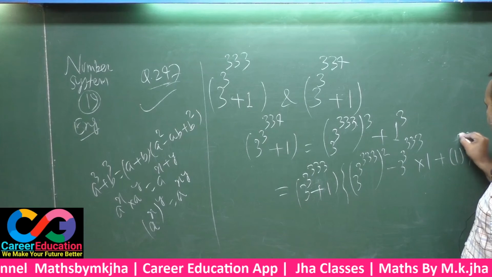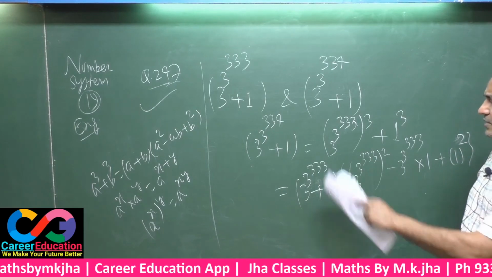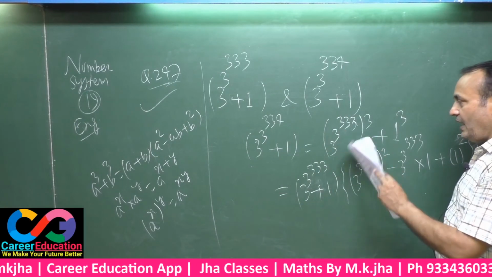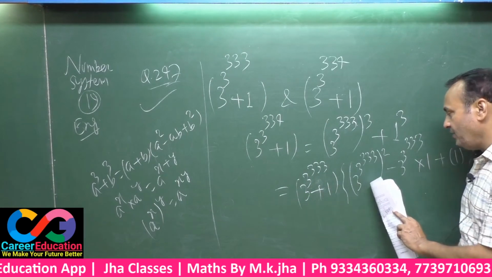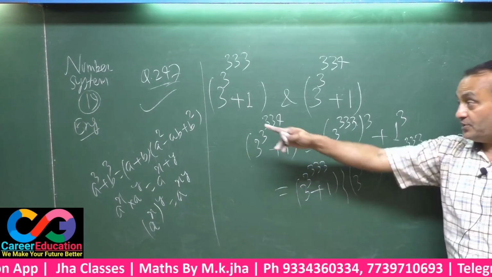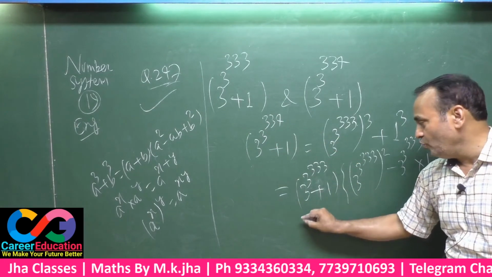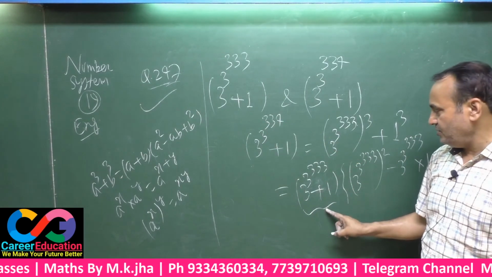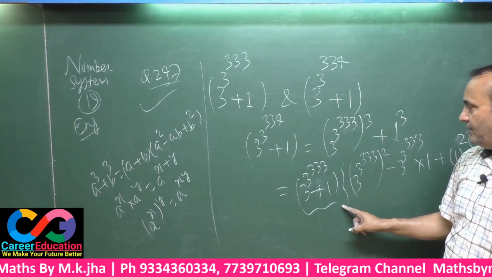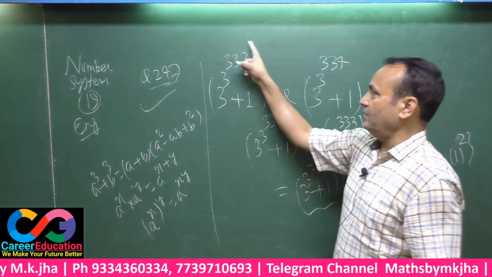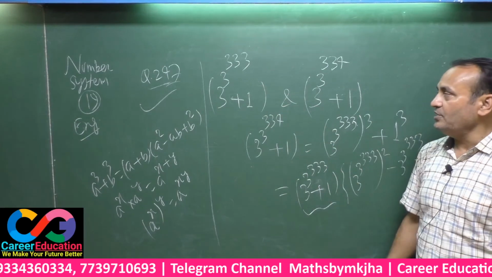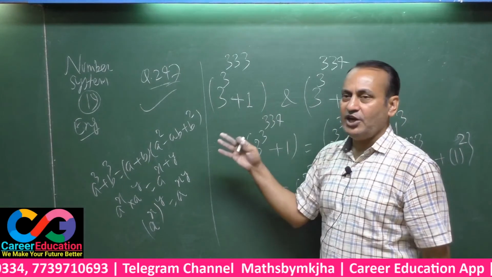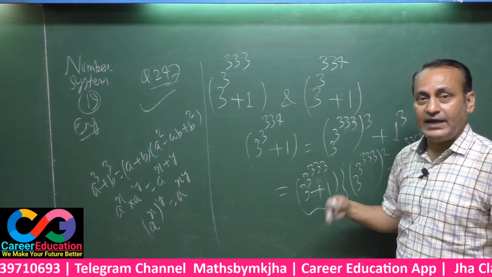See here, this is like this. Now you may see this as a factor in this, and this is also the same. Among them certainly this is the highest common.